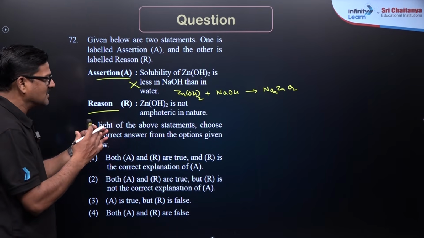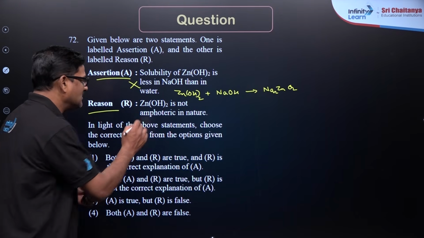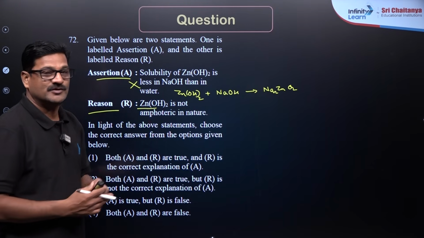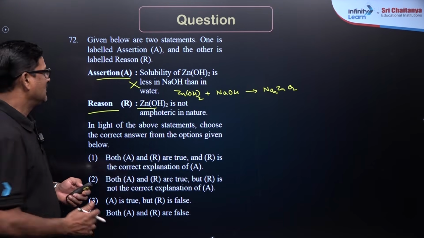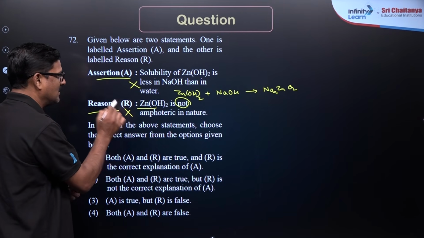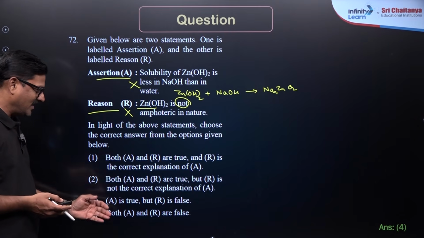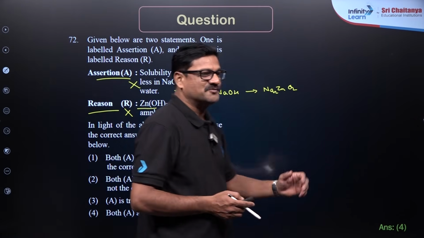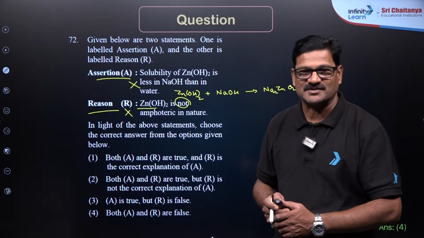The reason says zinc hydroxide is not amphoteric in nature, but zinc hydroxide is an amphoteric hydroxide. So it is a wrong statement. Both A and R are false. Option 4 is the correct answer for this question.